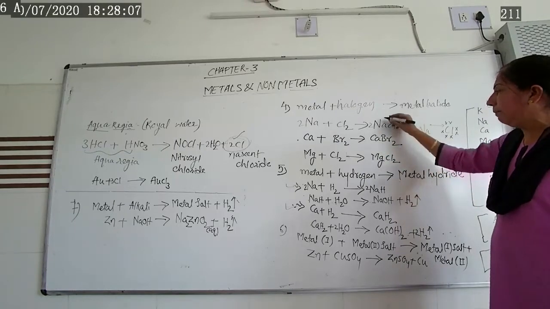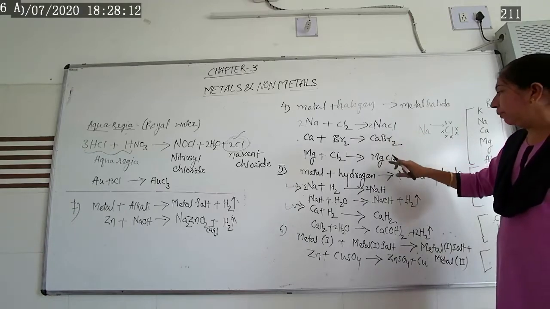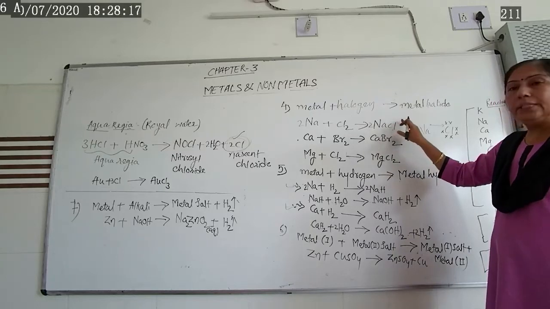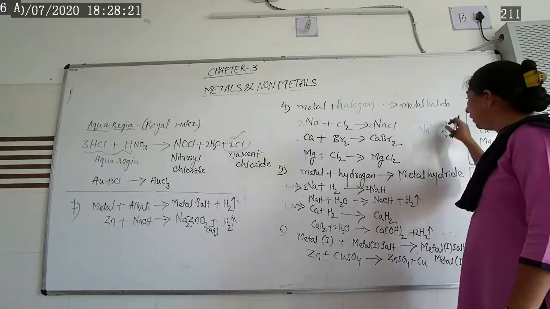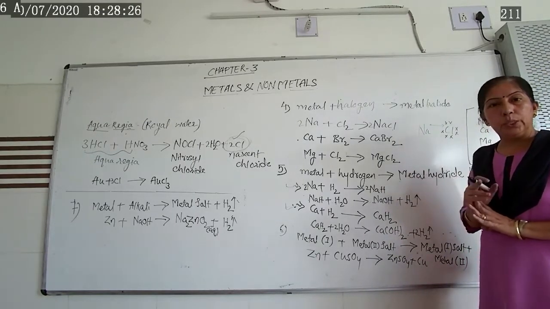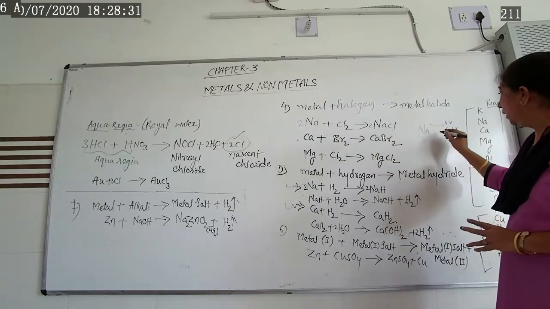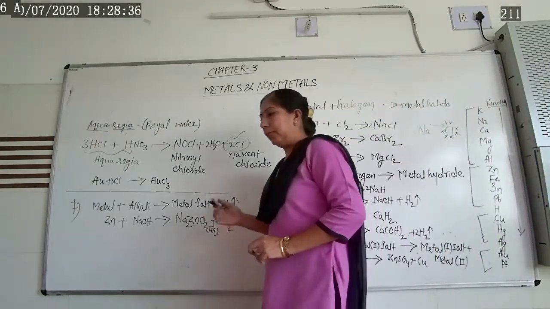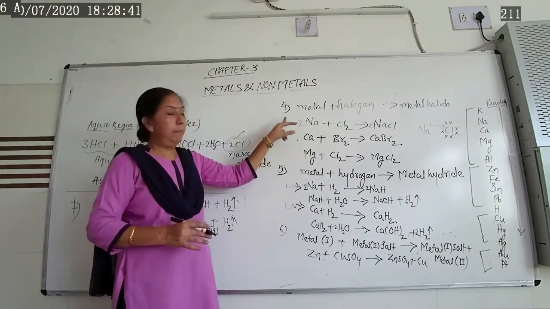So all these types of compounds are known as ionic compounds: sodium chloride, calcium bromide, magnesium chloride. From the metal towards the non-metal, some electrons get transferred, and when a compound is formed this way, it is known as an ionic compound, formed with an ionic bond. This type of bond is known as the ionic bond, which we will discuss afterwards. So that is the 4th chemical property of metals.